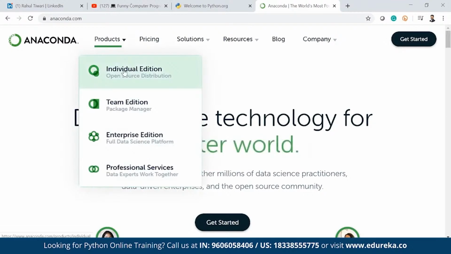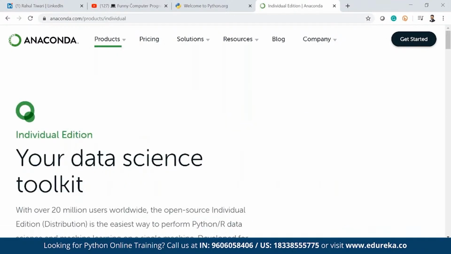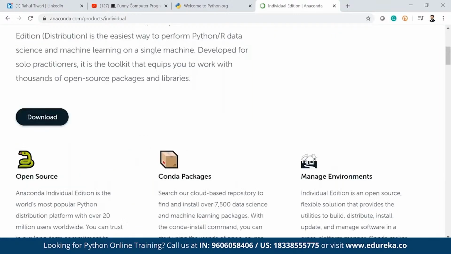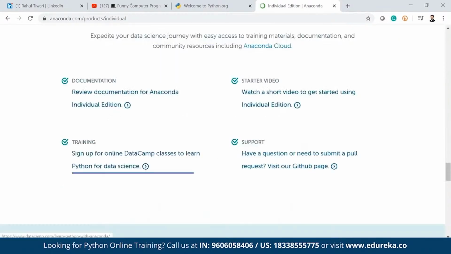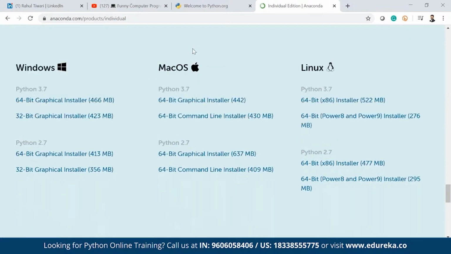Go to the individual edition, and if you go to the end, you can see the data science toolkit. It shows the packages that come by default once you install Anaconda. You can see below that, based on your machine, you can download the Anaconda installer. Go with the latest version of Python because support for Python 2.7 is no longer there. So it is better to go with the latest version based on the bit size of the machine, and also the operating system, whether Windows, Mac OS, or Linux.